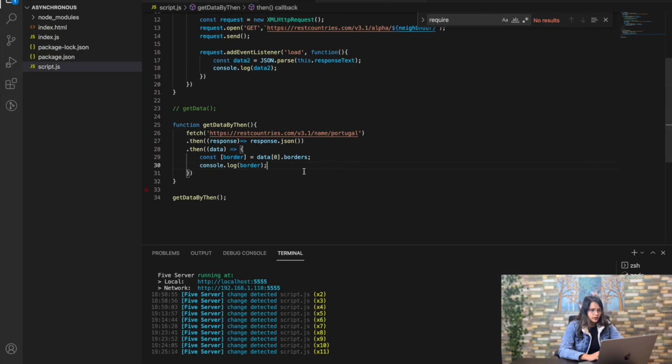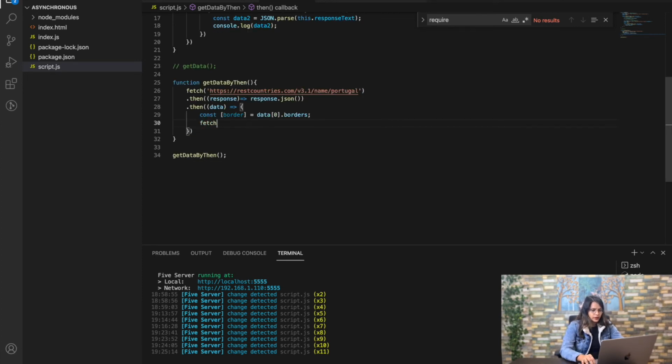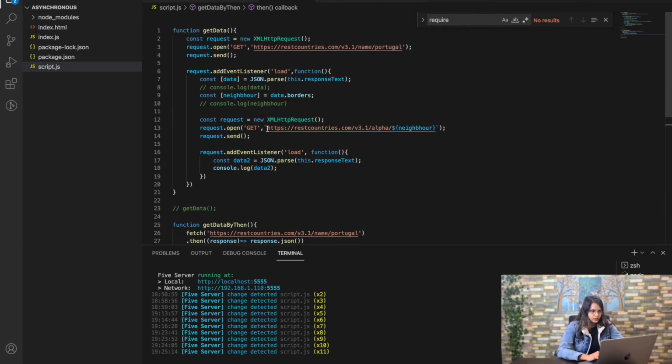Now what I'm going to do is put a fetch here with, sorry, I've just copied the border with this request, right?